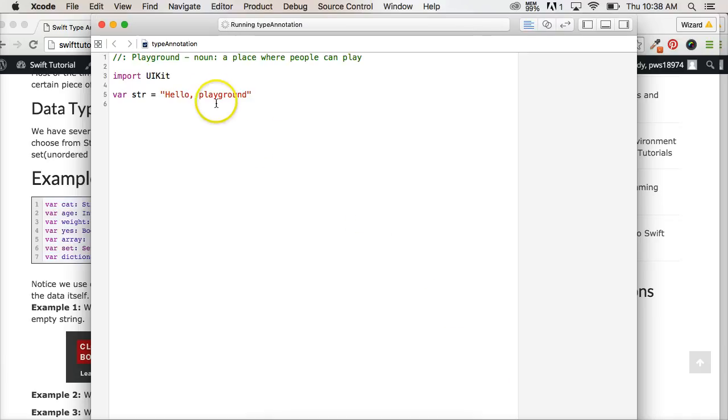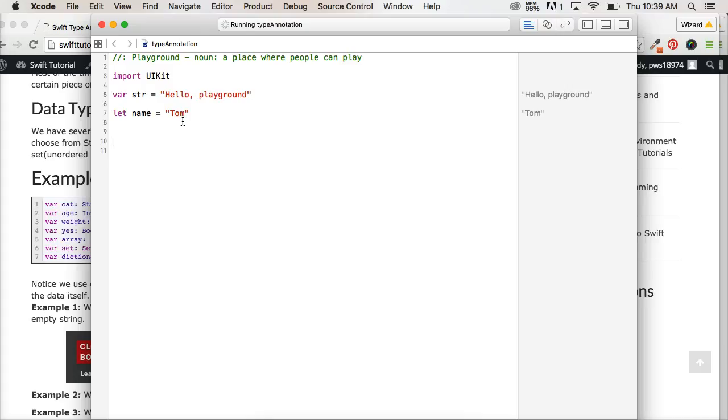All right, so let's just do a quick review. We already have one here where it says var. So we're saying, hey, we're creating a variable. Its name or label is going to be str for string, and then our data is a string that says hello playground. All right. So how do we create a constant? It's let is our keyword. It says, hey, we're going to create a constant, and we're going to say name equal to, and I'm going to use my name Tom, and you can use your name if you want. And this is our constant, something we can never change, right? Once it's created.